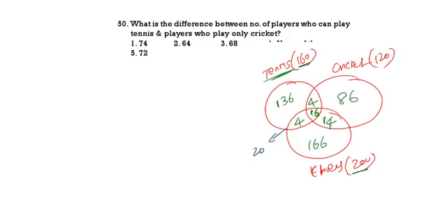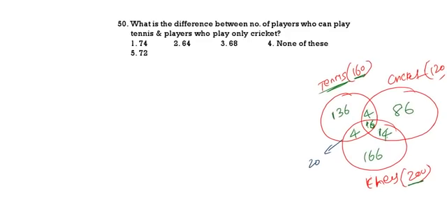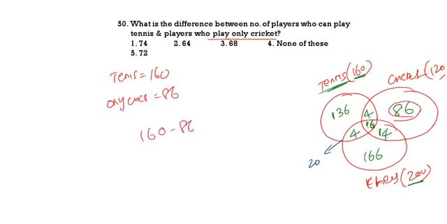Number of players who play tennis: what is tennis? It is 160. Only cricket is equal to 86. What is the difference? 160 minus 86, that is 74. 74 is the correct answer. Option 1 is the correct answer. See the next one.